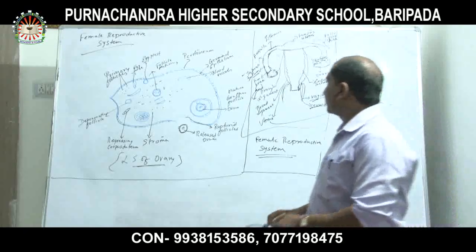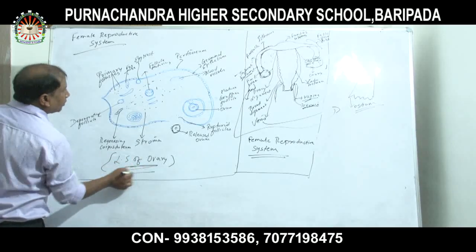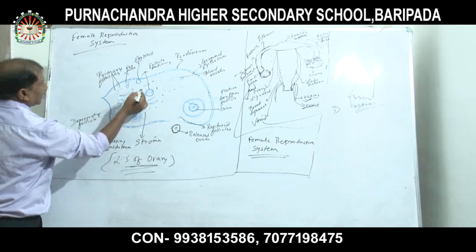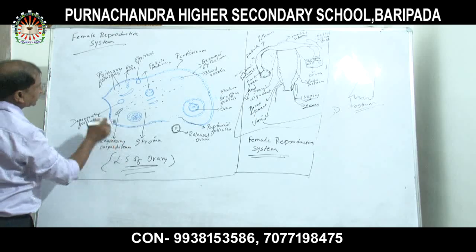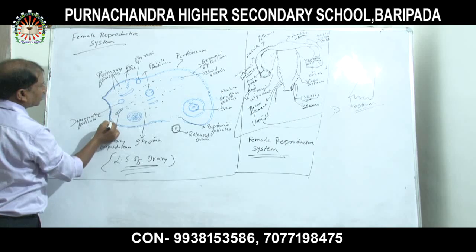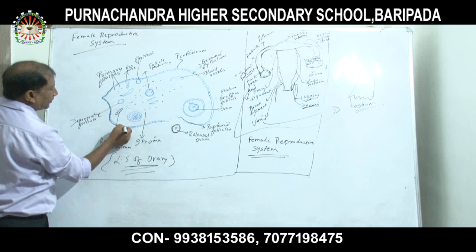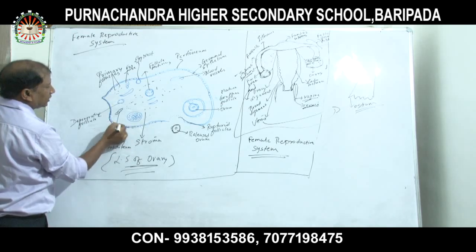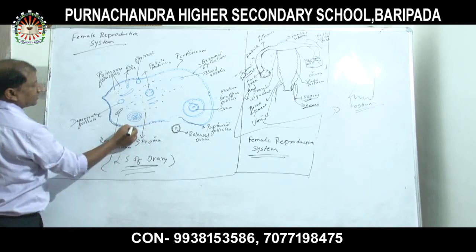Okay. Next. So this is the longitudinal section of the ovary. First, I am showing you the longitudinal section of the ovary. This is the outer part of the ovary, and the layer of the ovary is called what? It is the peritoneum. Between the peritoneum layer, this particular layer is called the germinal epithelium layer. This layer which is shown is the germinal epithelium.